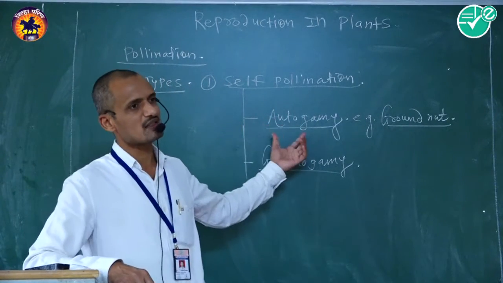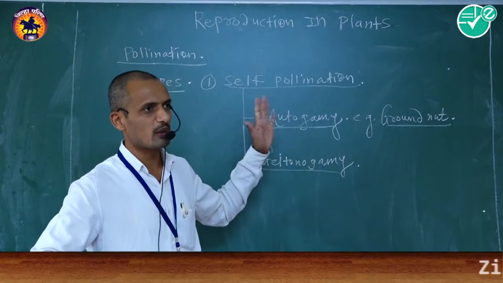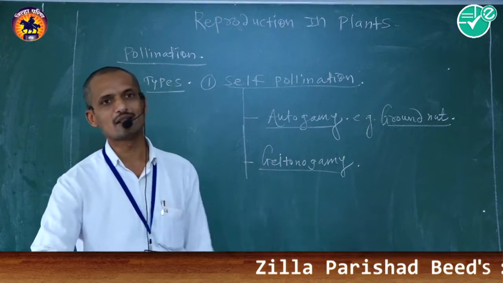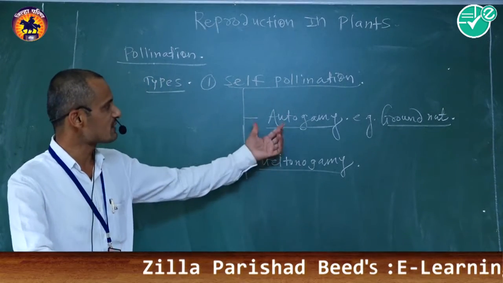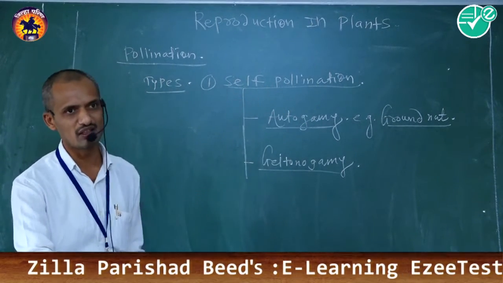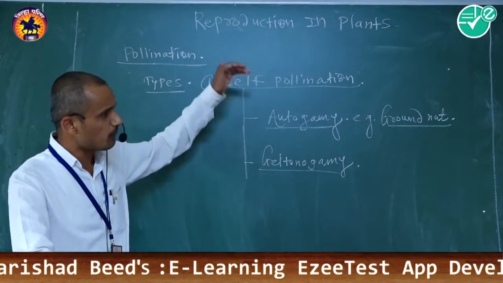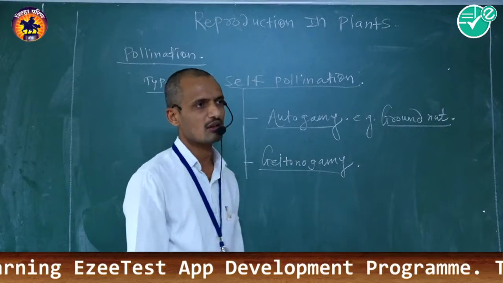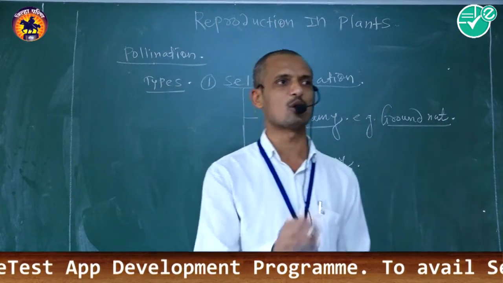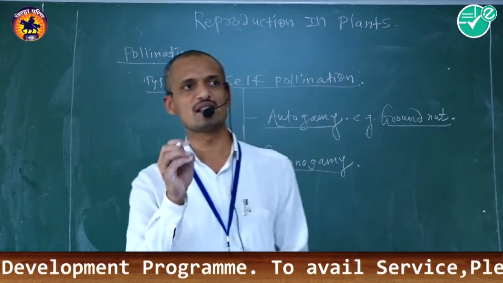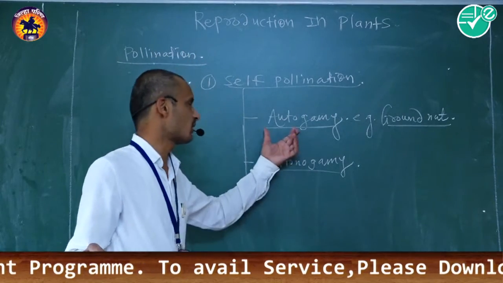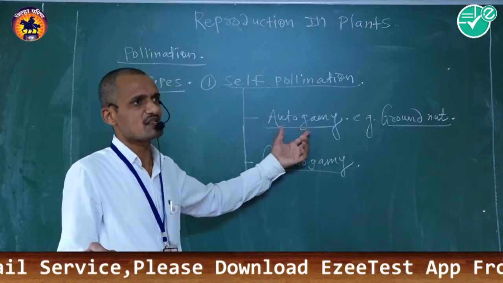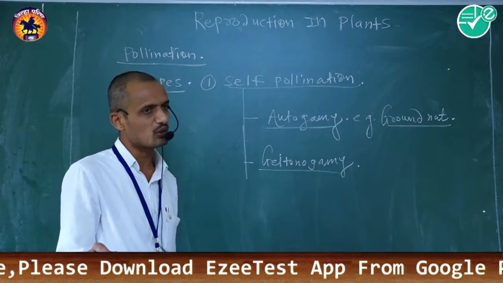This phenomenon is commonly called autogamy, and the pollination is known as autogamous pollination. It is included in self-pollination because only a single flower and only a single plant body are involved. So it is the first type of self-pollination, known as autogamy.